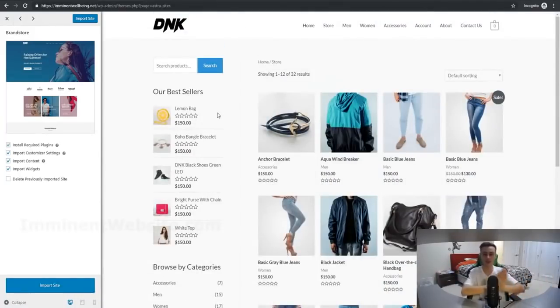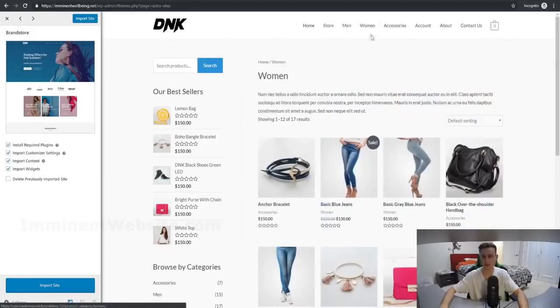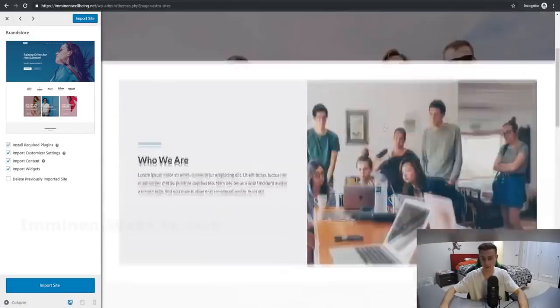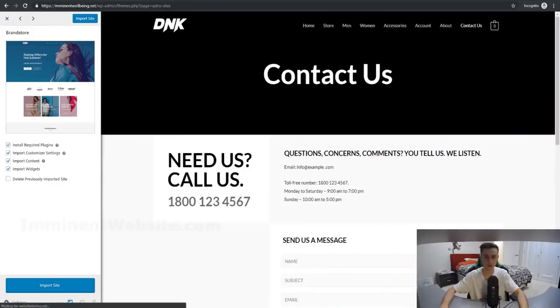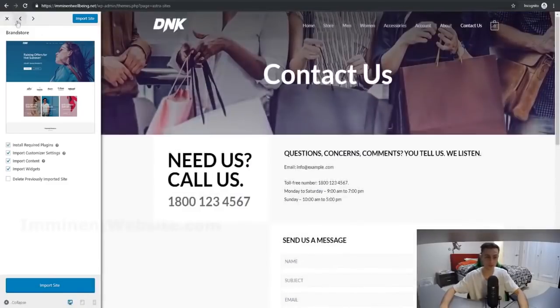It's literally the exact same steps. You just install it, import this website into your account and customize it, and all the pages and all the hard work is done for you. You just have to customize it for your own brand. Look at all of this: women's clothing, accessories, the about page is done for you right here. If we click here, the contact us page is done for you as well. It's literally all done for you, so you get the big idea.